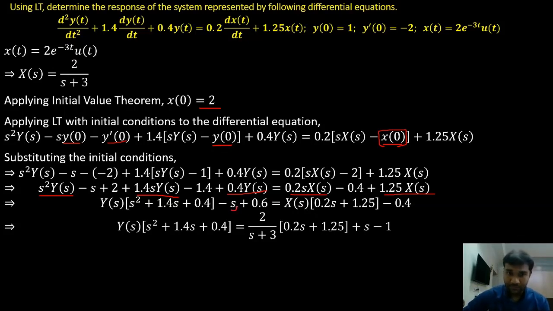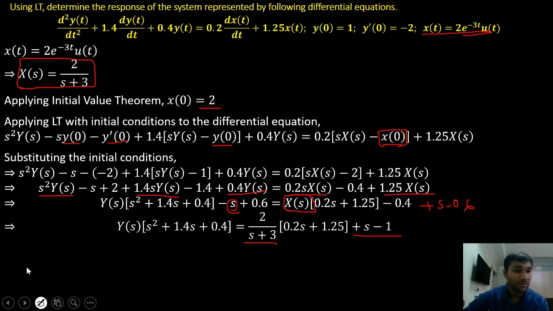If I take this yes towards the right hand side, it will become plus yes, right? It will become plus yes, and here minus 1 minus 0.6. So minus 0.6 minus 0.4 becomes minus 1 plus yes, here I get that. And in place of x of s, I can substitute what is my x of s? I have calculated it to be 2 by s plus 3. I can substitute that value here, right, instead of x of s.